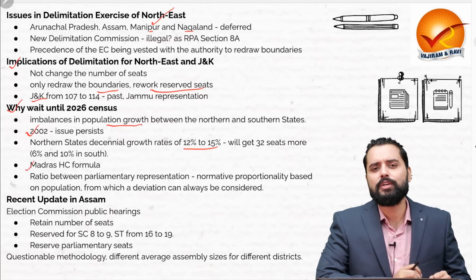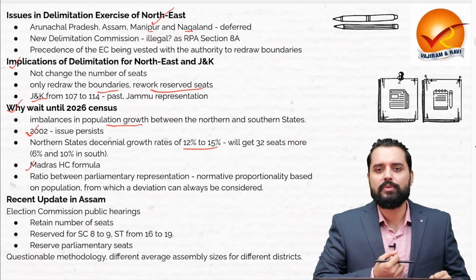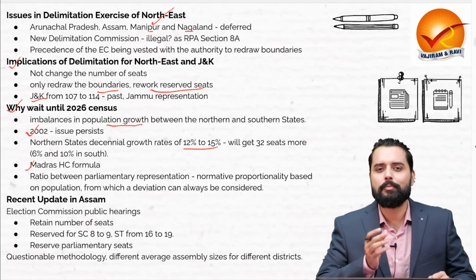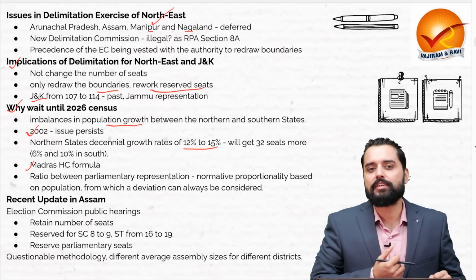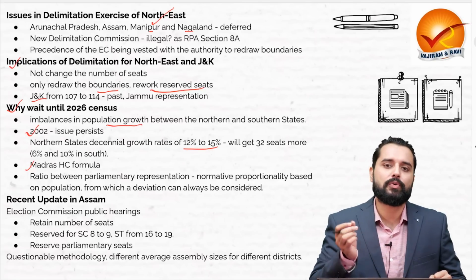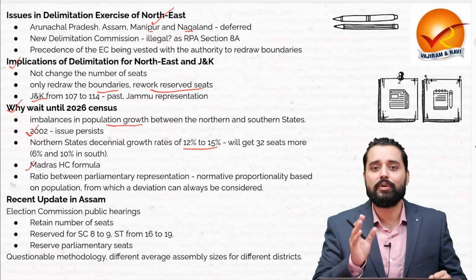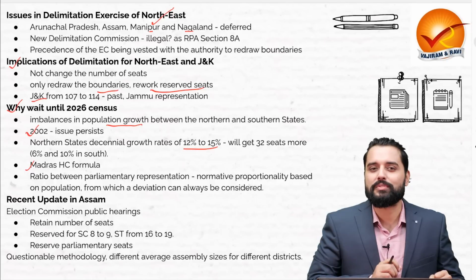Meanwhile, Madras High Court also gave a formula by which it was saying that Tamil Nadu should be given compensation, because Tamil Nadu used to send 41 MPs to the Lok Sabha till 1962, but from 1967 onwards it is sending 2 MPs less because of the population control measures that it was taking from the very initial days after the independence of India. Therefore, Madras High Court even said that Tamil Nadu deserves compensation of almost 5,000 crores.